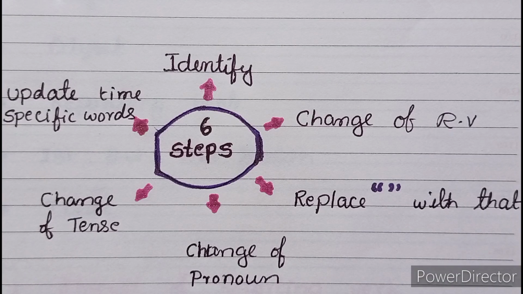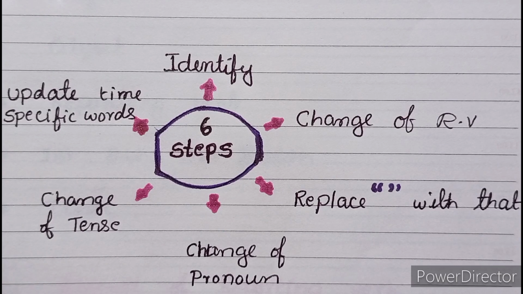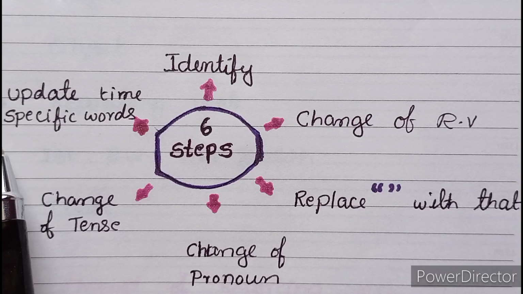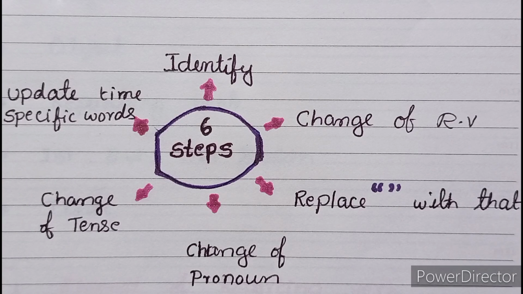Now let's understand the steps to convert direct speech to indirect speech. There are 6 steps. First one is identify. Second one is change of reporting verb. Third one is replace inverted commas with that. Fourth one is change of pronoun. Fifth one is change of tense. And the final step is update time specific words.